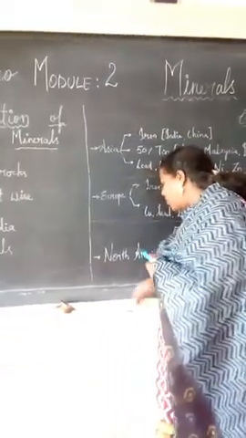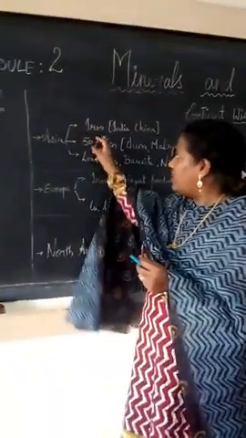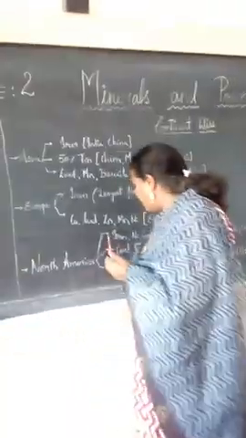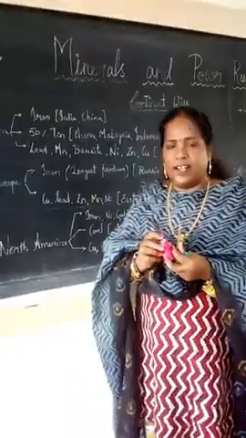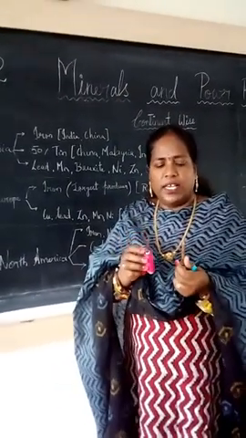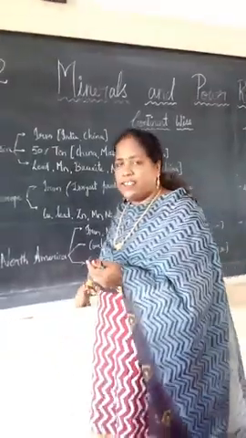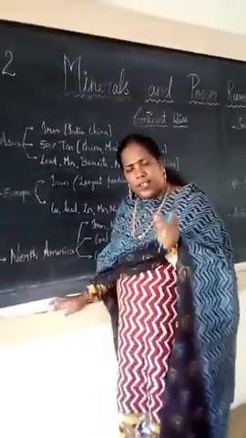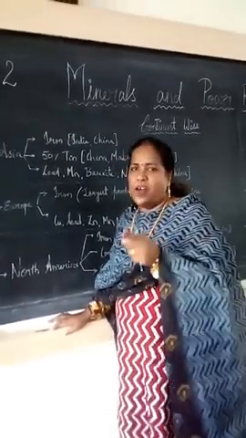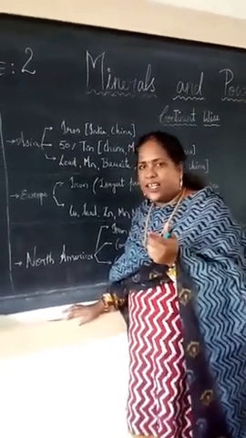Where do we use the iron? I will show a small example. From the small nail, see, this is the small nail, and this one is the needle. We use this needle now. So from the small nail to the needle, we are using iron in industries. It provides the raw material to industry. Suppose the iron and steel industry is there, it will provide the raw material to that iron and steel. And machines are also made with iron.